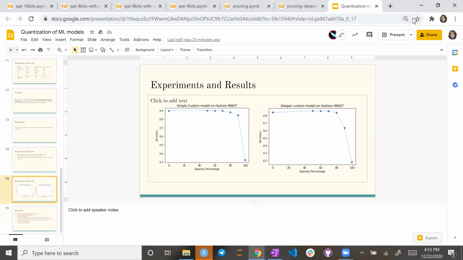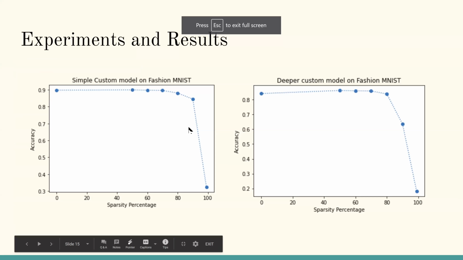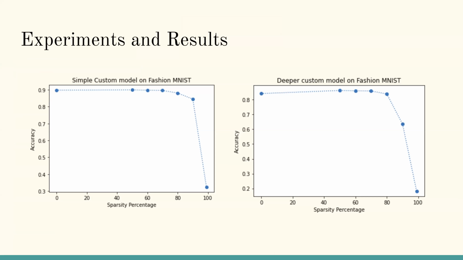Yeah, so that is sparsity, and we specifically did weights pruning and not neurons pruning. In neurons pruning, the whole neuron is set to 0 and it is not taken into consideration while inference or training. We worked on weights pruning specifically.